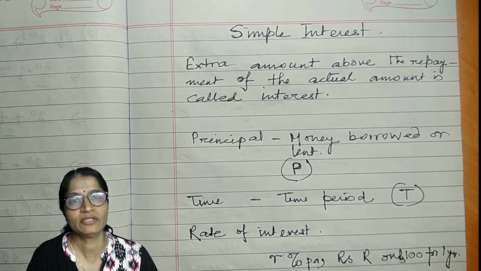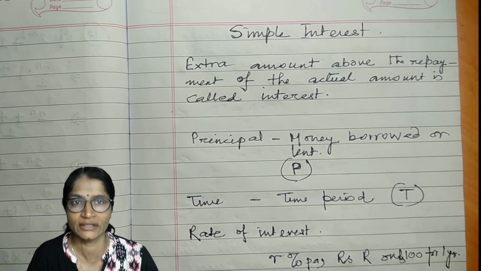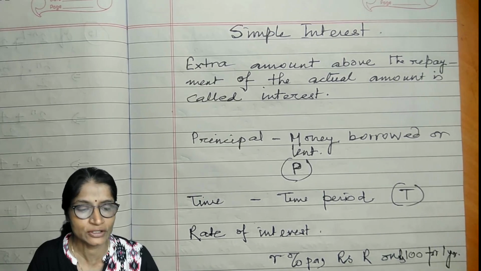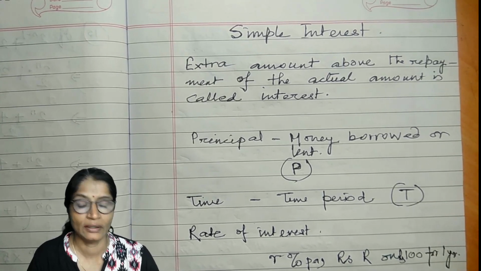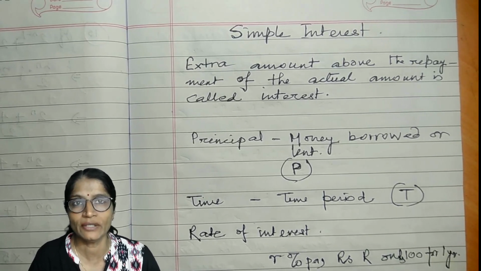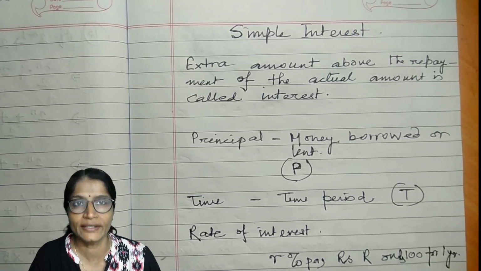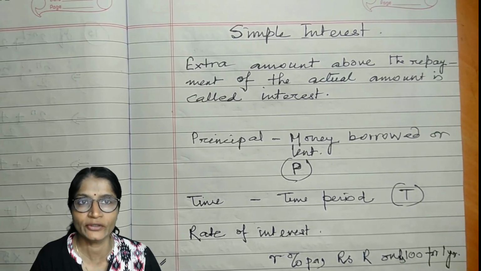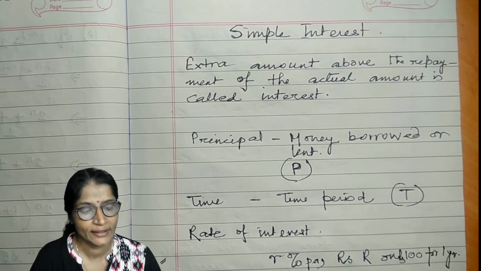And time is the time duration for which he has borrowed the money or given the money to someone. That may be 1 year, 2 years, depending on the situation. Next is the amount. The amount is equal to the principal plus the interest. It means if he borrowed 200 rupees and returned 10 rupees as interest, then the total 210 is the amount.